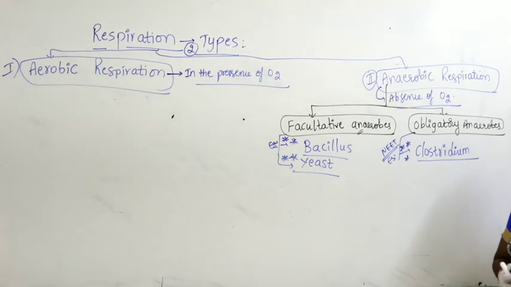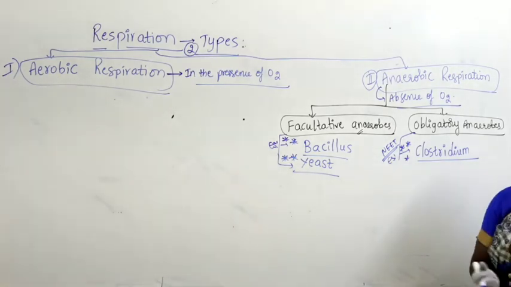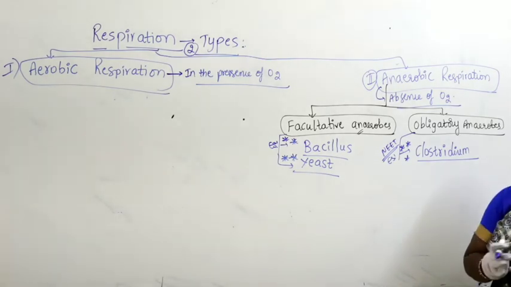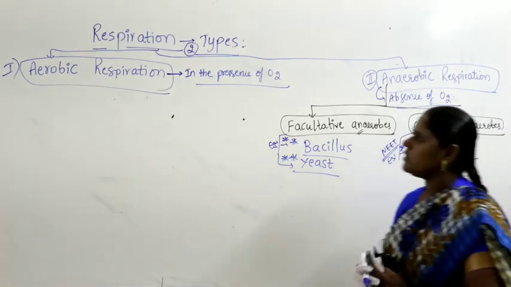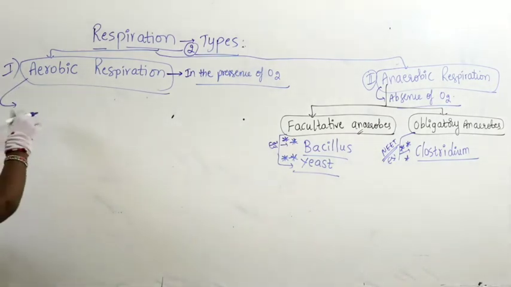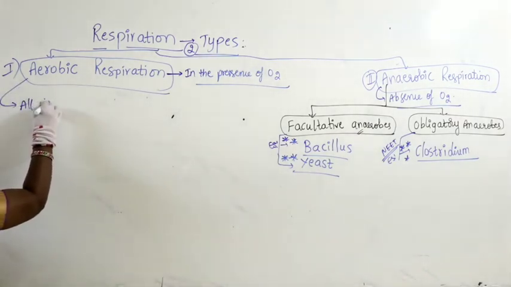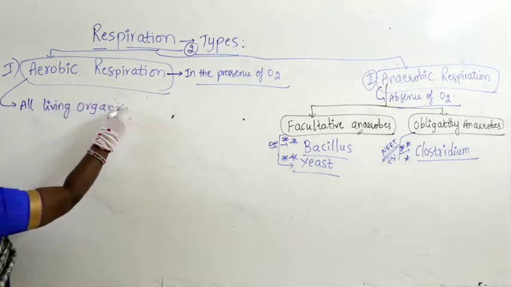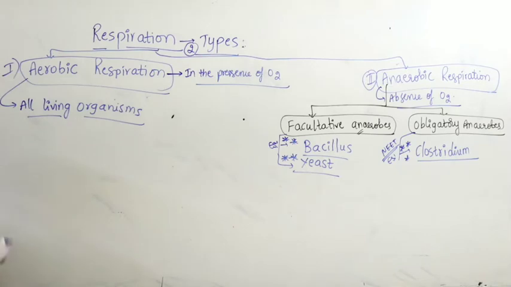Generally, bacteria, fungi and lower trophic organisms undergo anaerobic respiration. Aerobic respiration is undergone by all living organisms, but very few organisms undergo anaerobic respiration.